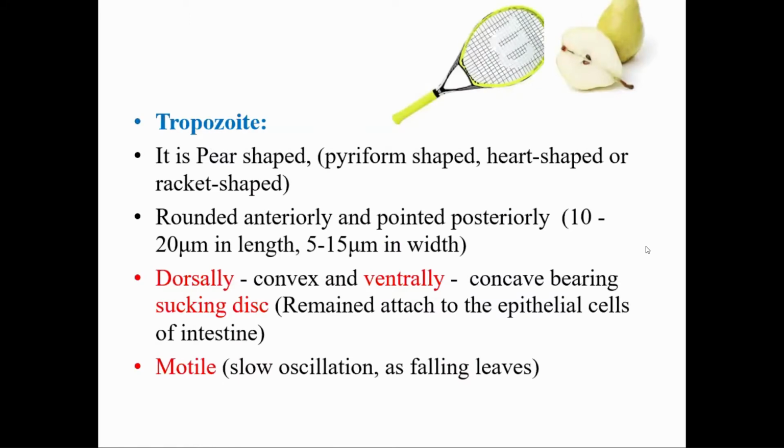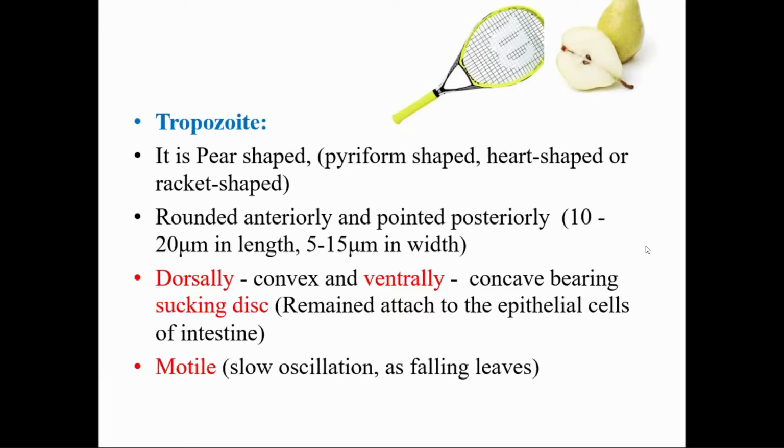The trophozoite of Giardia lamblia is pear shaped, or it can be compared to many different shapes like pyriform, heart shaped, or racket shaped, with its anterior part somewhat rounded and its posterior part somewhat pointed. It has a size of 10 to 29 micrometers in length and 5 to 15 micrometers in width.